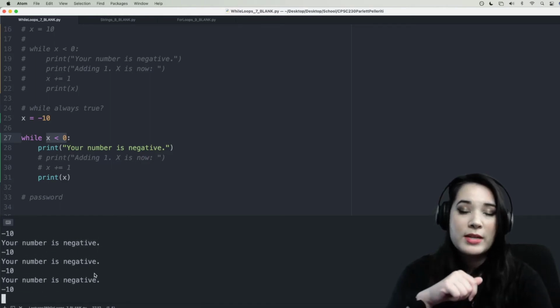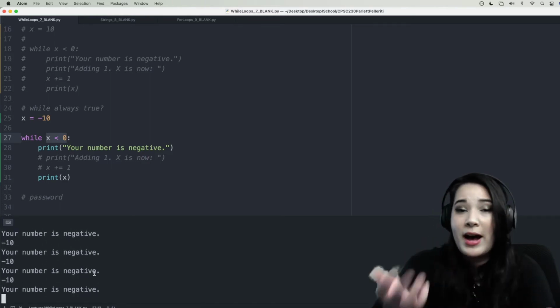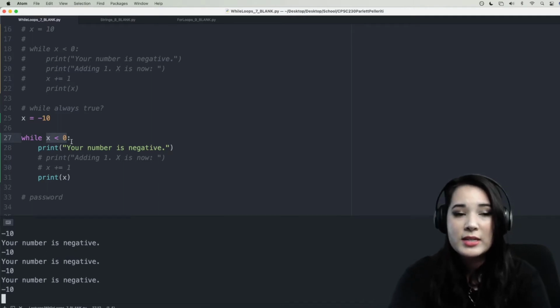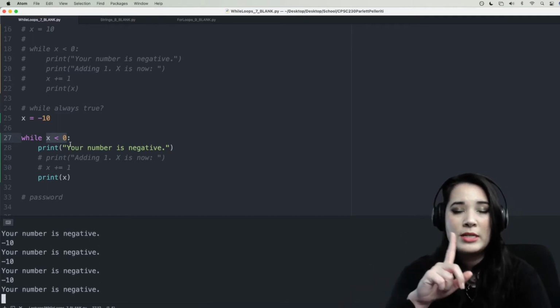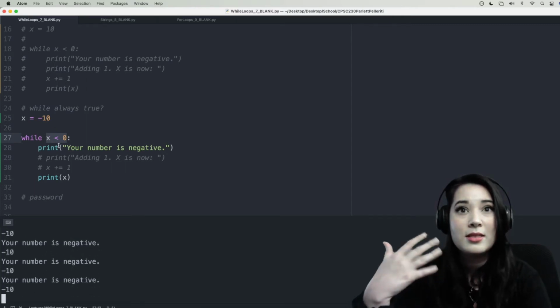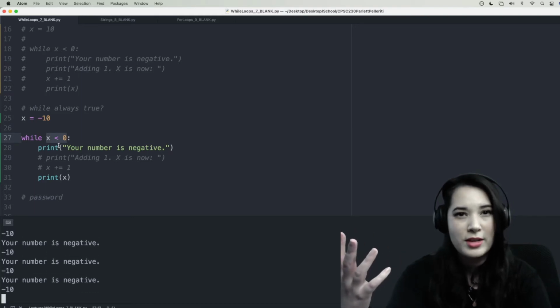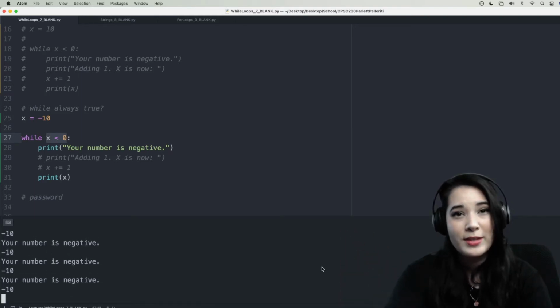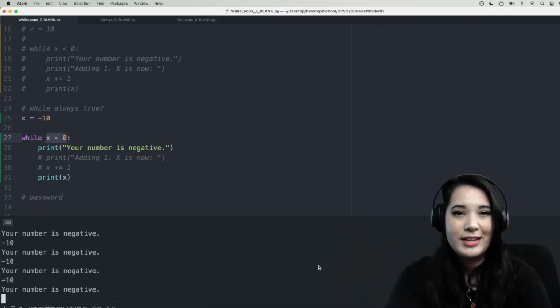So just like with an if statement, you want to make sure that you have some code in your while suite, but also it's really important to make sure you're changing something so that this condition here that you're checking can at least in theory be false eventually. Now, if you ever have a while loop that's infinite and is running like this, you're gonna have to kill it.